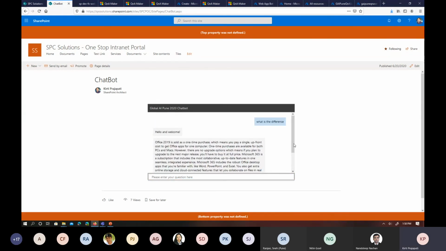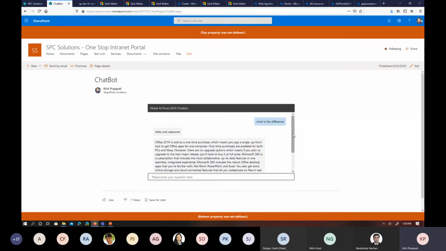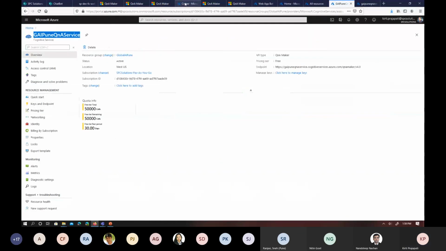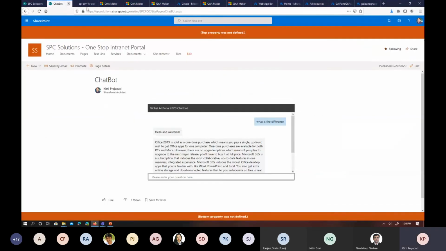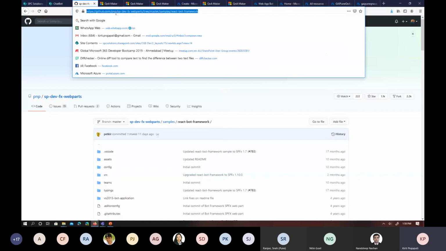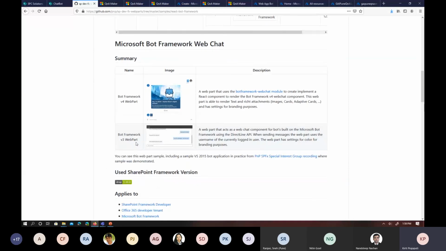So this is how you can create the knowledge base, test it in the Azure portal, then create the bot service and consume that in your SPFx web part. And the web part is available in this location in GitHub. If you search with the React bot framework, there are two web parts available. I have used this bot framework version 3.